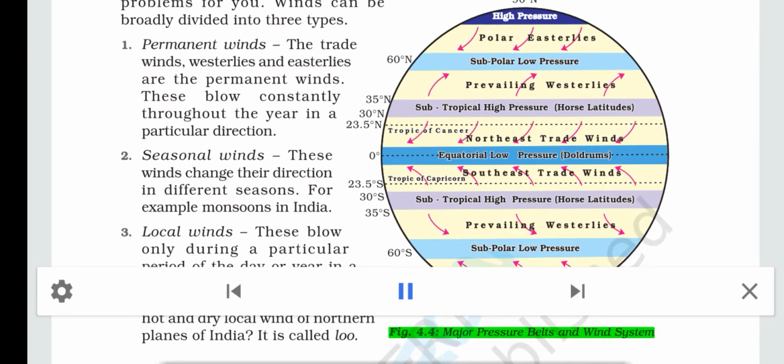Prevailing Westerlies, 60 degrees S. Subpolar low pressure. Polar Easterlies. High pressure, 90 degrees S. Fig. 4.4. Major pressure belts and wind system.